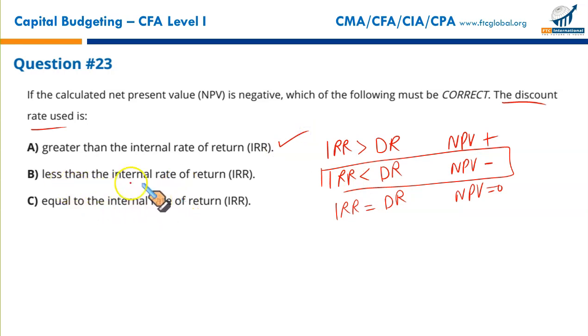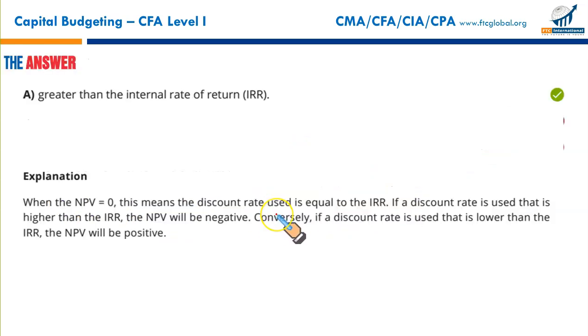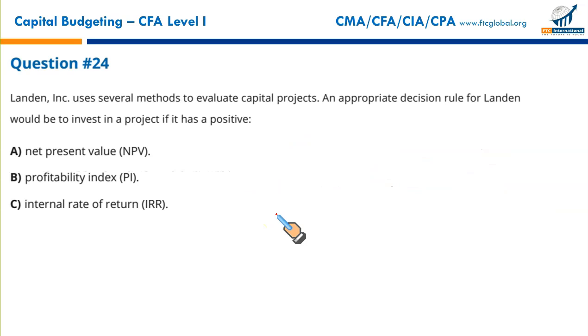The discount rate is less than the internal rate of return? If the discount rate is less than the internal rate of return, you should have a positive NPV. That is wrong. Equal to the internal rate of return? If the discount rate and internal rate of return were equal, NPV would be 0, not negative. So that makes A the correct option. Okay, next.